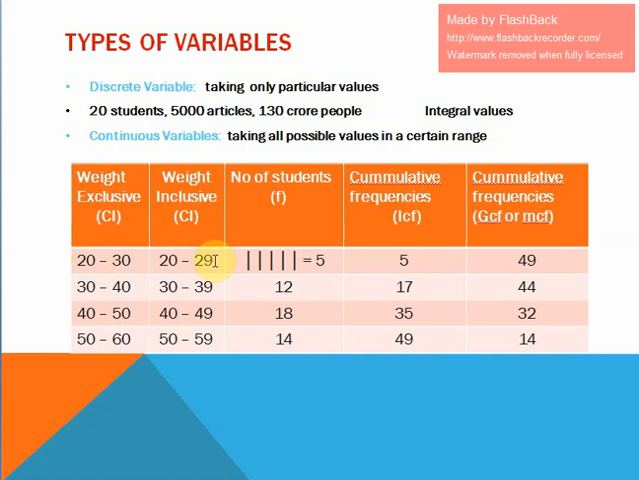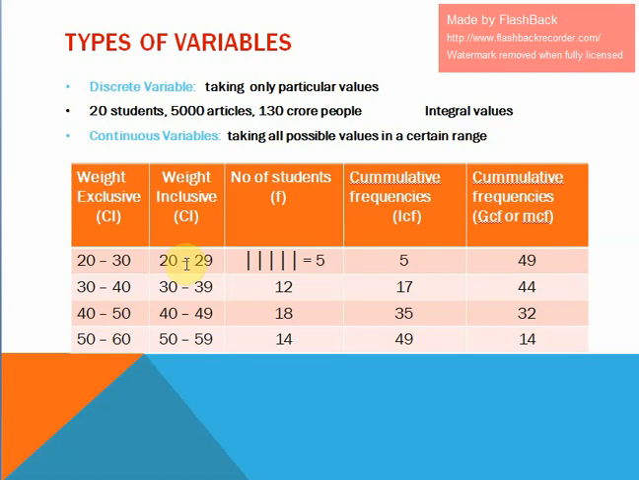But how to calculate this class width for inclusive classification? That is nothing but the difference between the midpoints. For exclusive classification, upper boundary minus lower boundary gives the class width. If you find the midpoint of these classes, for the class 20 to 29, midpoint means the difference between these two divided by 2. So 29 minus 20 is 9, divided by 2, that is 4.5. If you add this 4.5 to the lower limits, 20 plus 4.5 is 24.5.